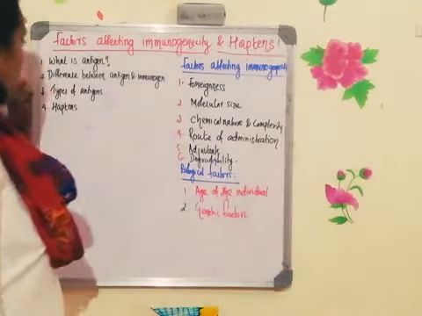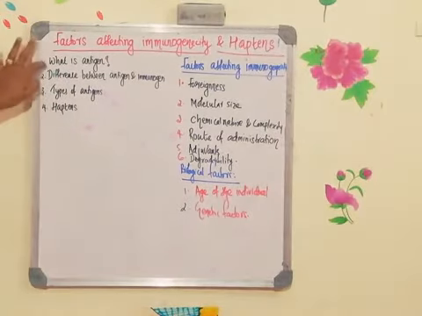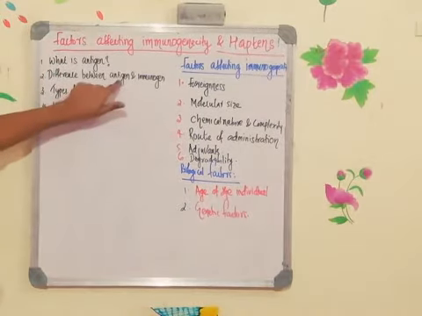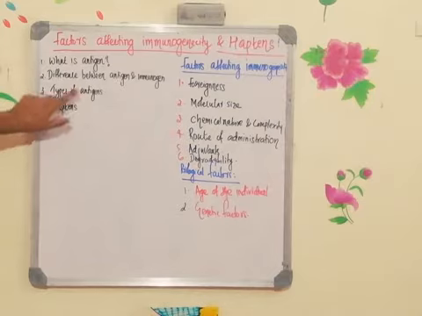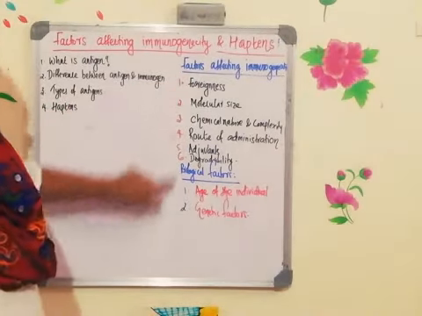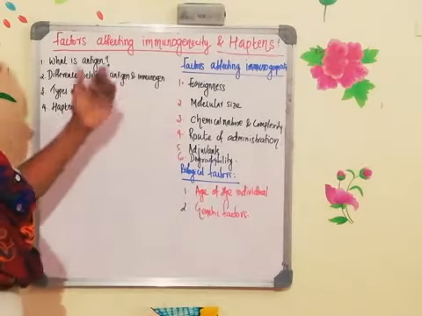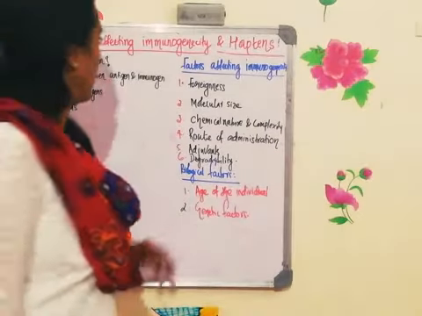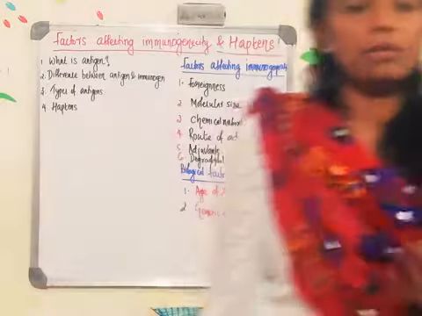Now the topics we are going to discuss today are: what is an antigen, what is the difference between an antigen and immunogen, what are the different types of antigen, what are haptens, and then the different factors that are affecting immunogenicity. Okay, fine. Now, first we will see what antigens are.